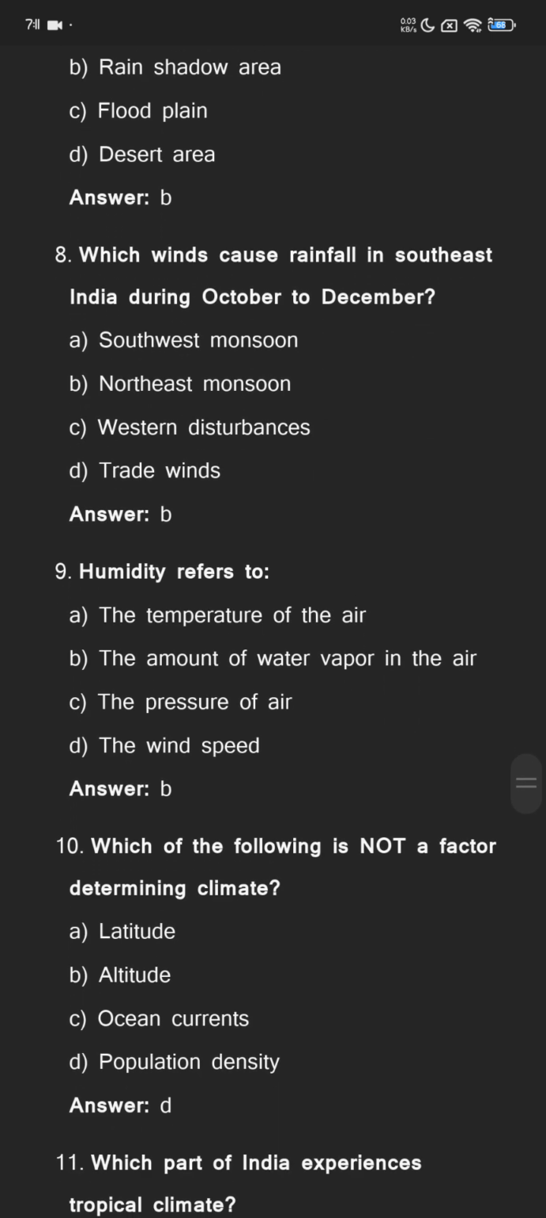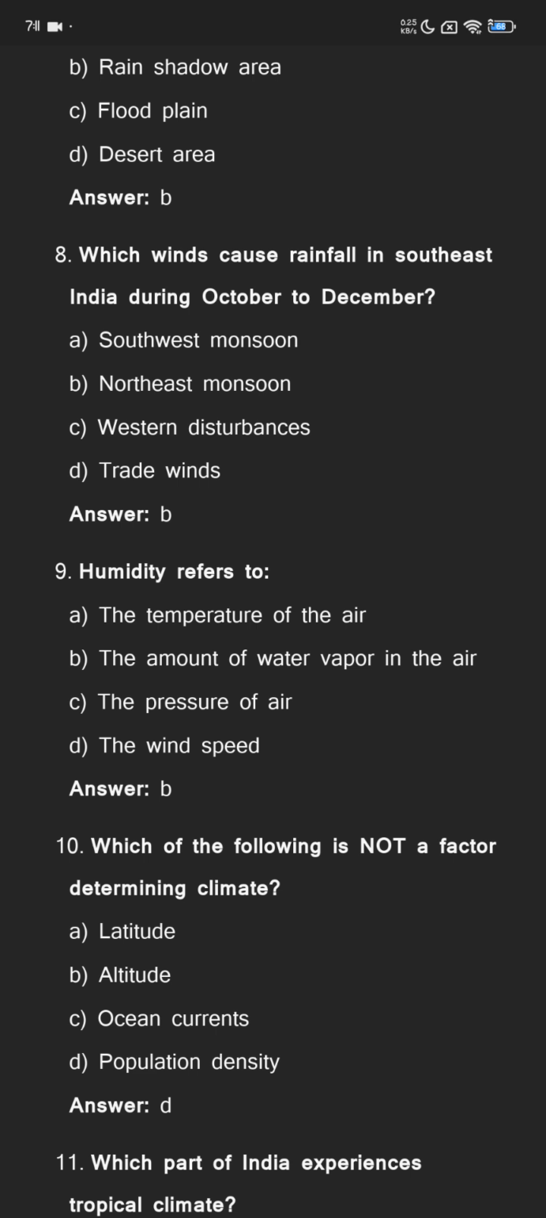Which winds cause rainfall in southeast India during October to December? Southwest monsoon, northeast monsoon, western disturbances, trade winds. The answer is northeast monsoon.